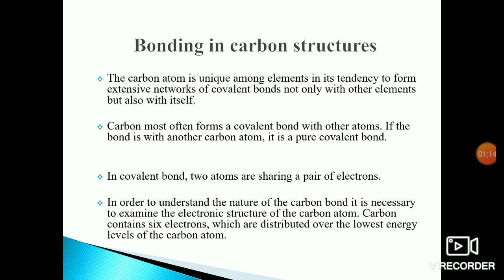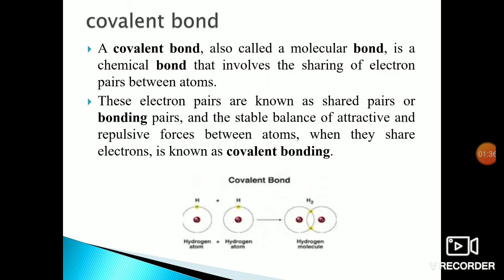Before going to this discussion, we have to know what is meant by the covalent bond. We already discussed this covalent bond in unit 1. Let me give a short note on the covalent bond, its definition and what we discussed earlier. The covalent bond we can also call a molecular bond.